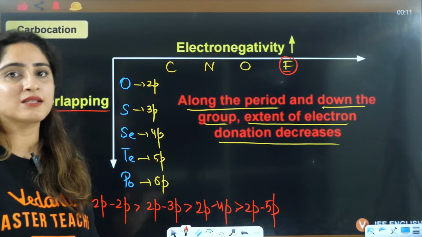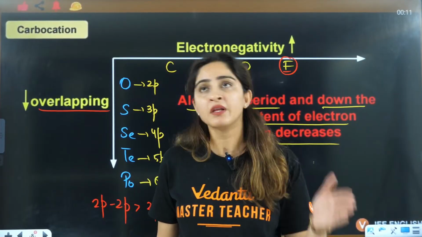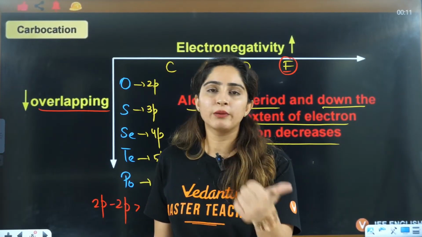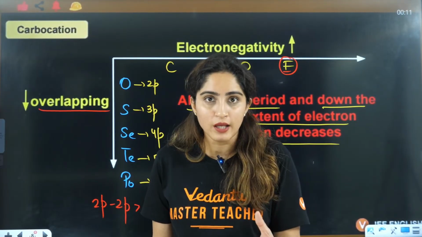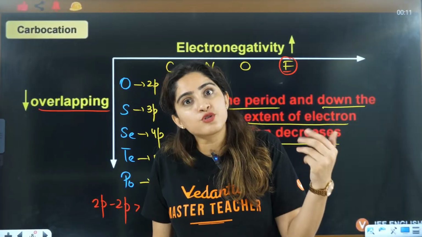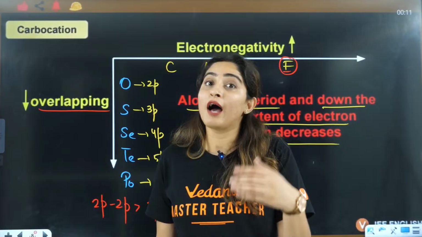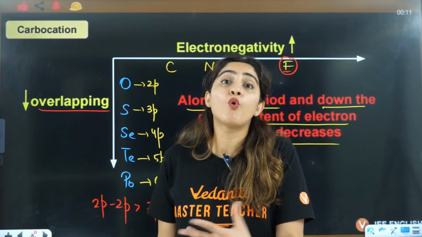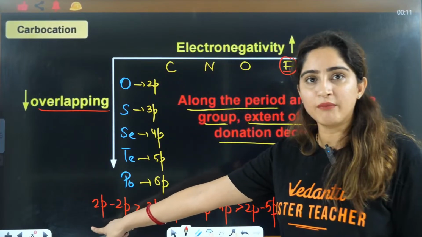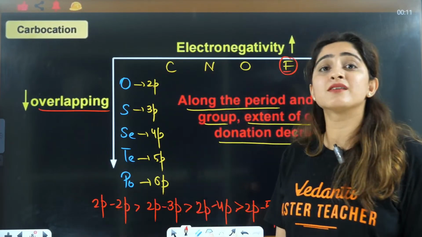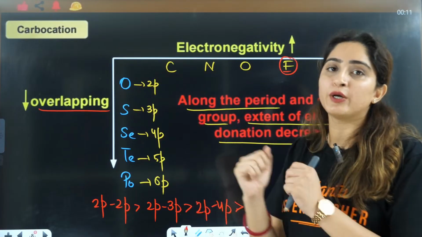If you are in class 12th and someone else is also in class 12th, you will have more things in common. You are in non-medical, you are doing PCM, your friend is also doing PCM, you will have more things in common. Rather than someone who is in arts or commerce, you will have less topics to discuss on, right? Because you have the same subjects that you study, you will have more topics to discuss on, right? So that's why they belong to the same 2p orbital. So that's why overlapping is very good here, right? So when overlapping is good, donation will be good, right?